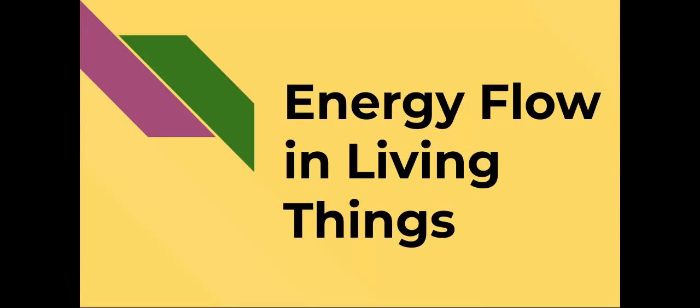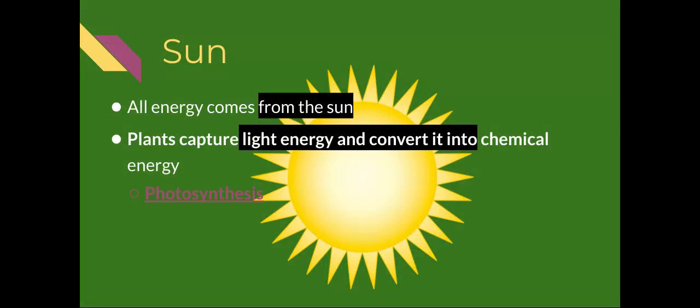I'm going to talk about the energy flow in living things PowerPoint. First off, sun. Sun is where all energy comes from. Sunlight has UV rays that are sent to Earth, and it is what helps keep our planet warm. There are organisms on our planet that use those sun rays to actually make food.